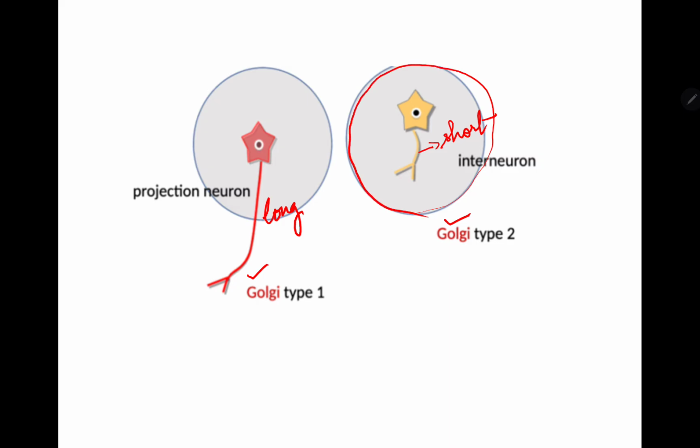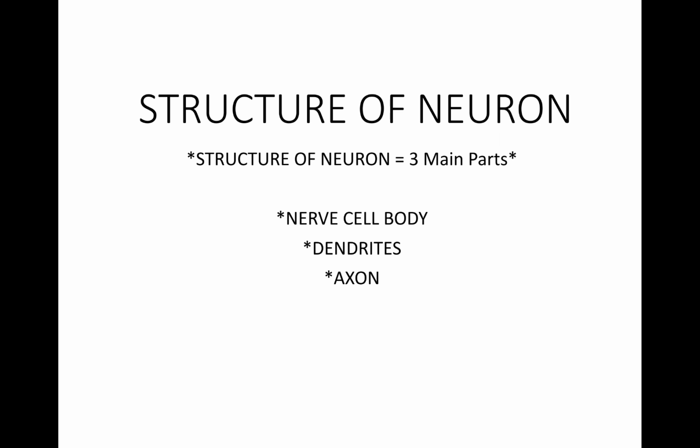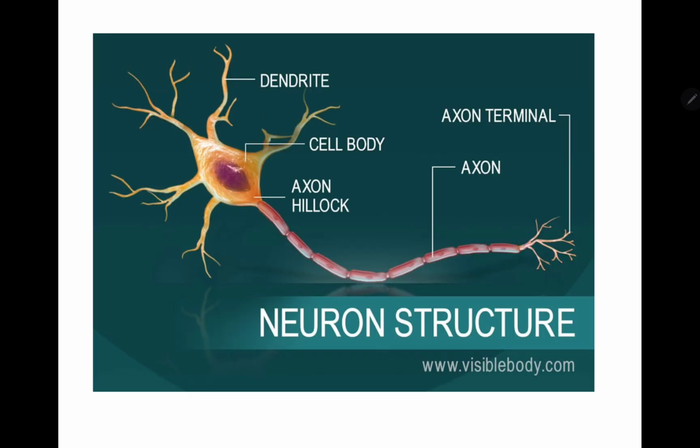Now, structure of neuron. It has three parts. The three main parts of the structure of a neuron are the nerve cell body, dendrites and axon. Now, can you appreciate dendrites? Cell body. This is the axon hillock, the connection from the cell body to the axon. This is the axon. Axon terminals.